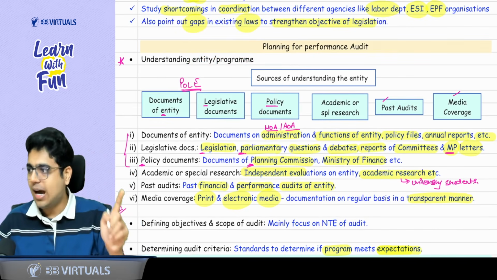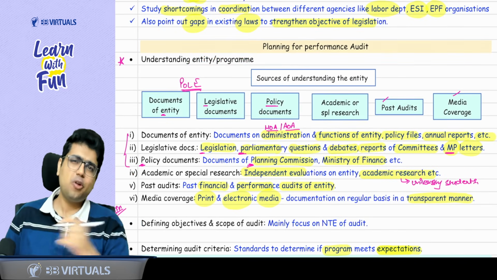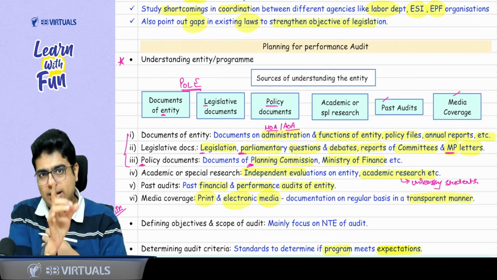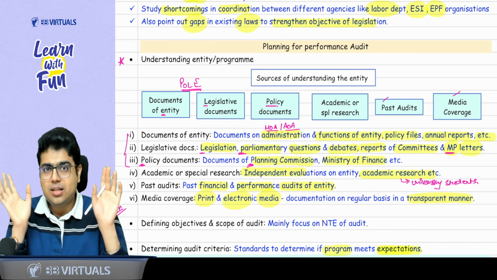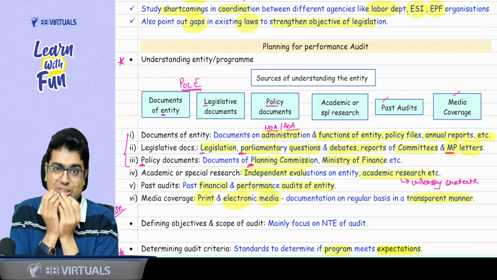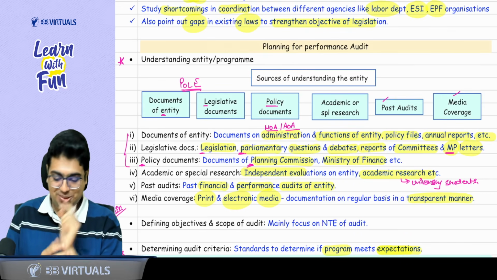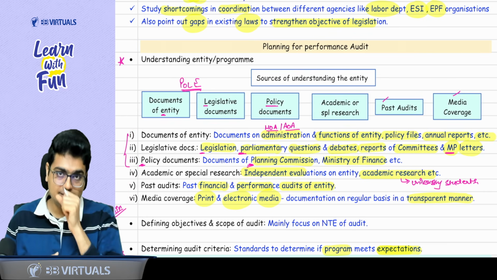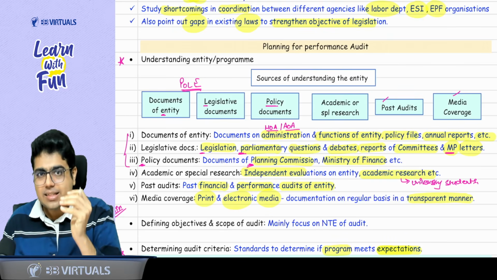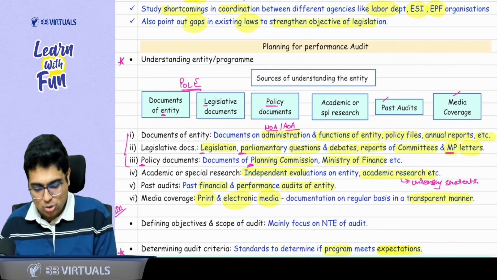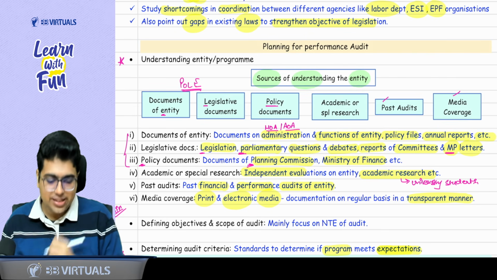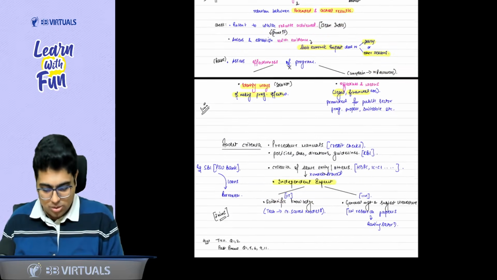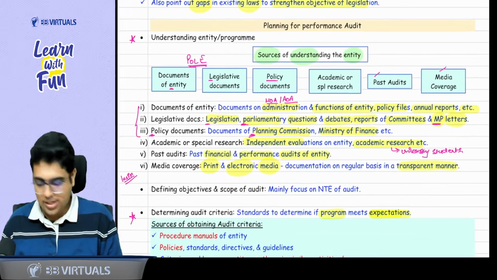It has not been asked till now, but I feel from my heart, soon you will see it in your exams. And the students who just focus on the question bank will be like, we missed this question. So I don't want you to miss it. Make sure you're doing this question properly. It says there are certain documents, certain sources. Sir, sources of what? Understanding the entity or program. So let's properly cover these sources so that you are able to handle it properly in the exam.